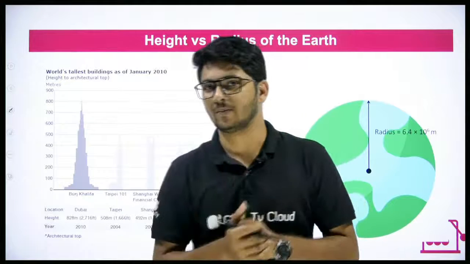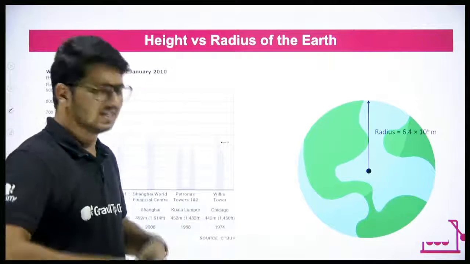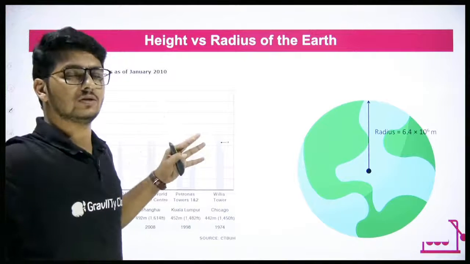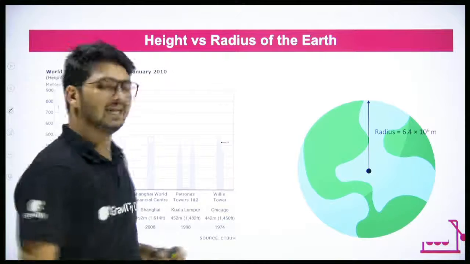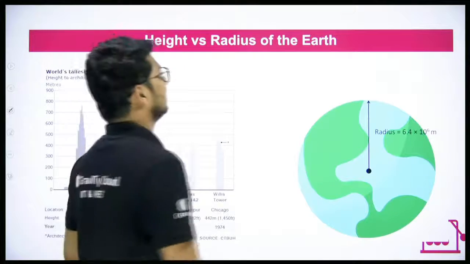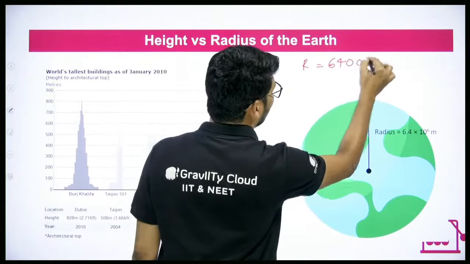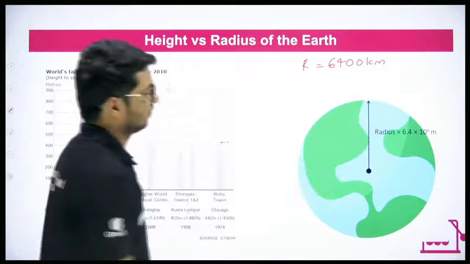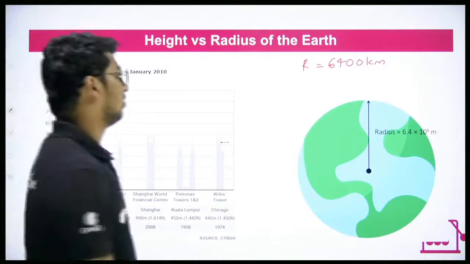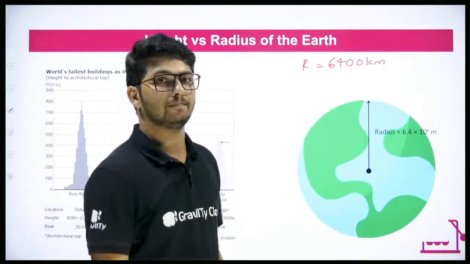What is that approximation? Let's first look at the radius of Earth. Earth, as we know, is huge. And do you know what is the radius of Earth? On an average, the radius of Earth is about 6,400 kilometers.